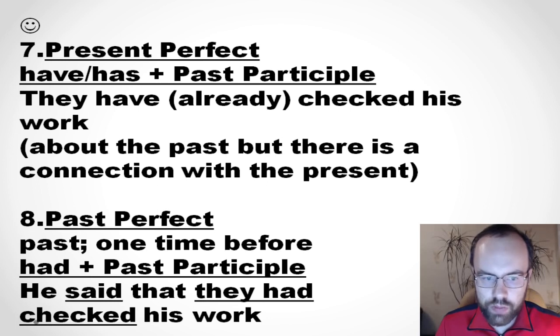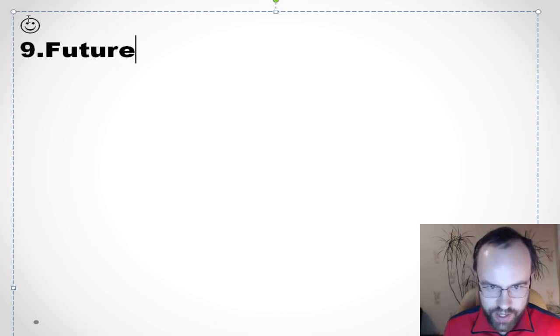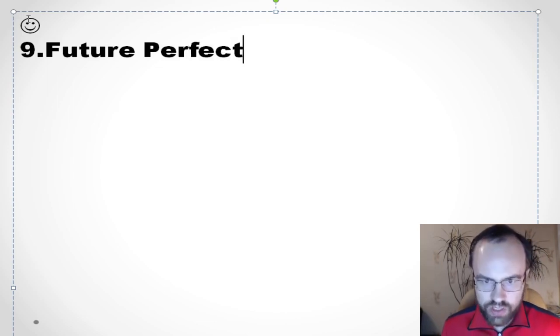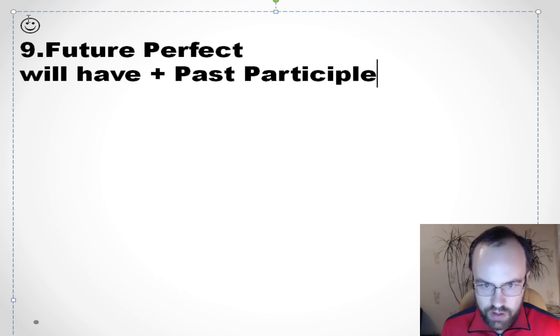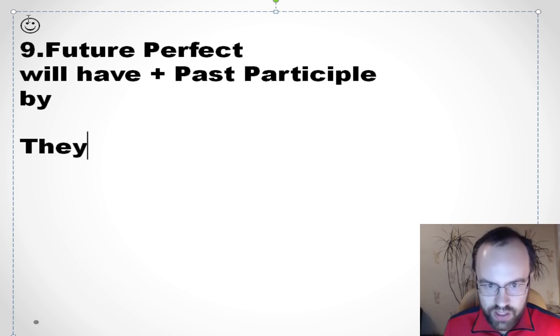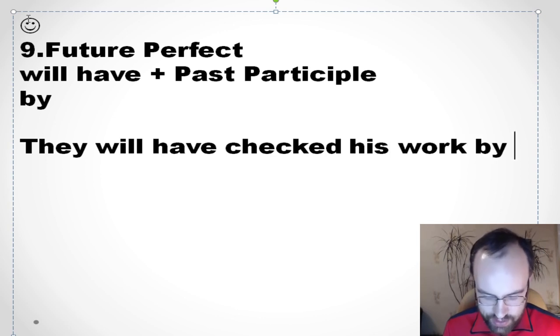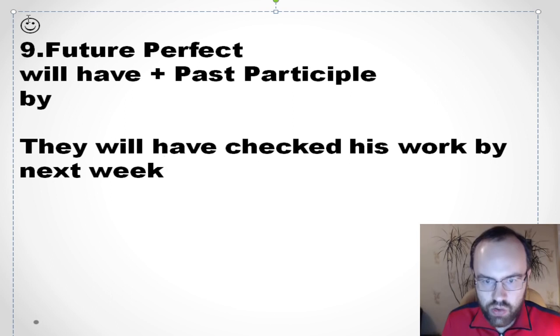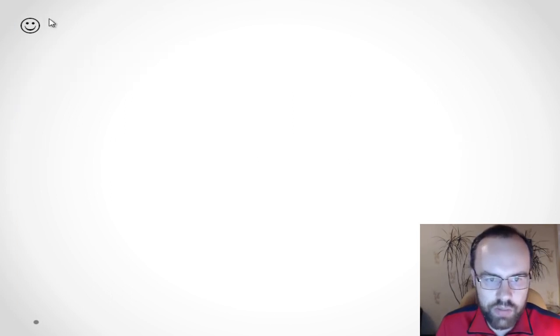Okay, so let's talk about future perfect. We use it when we talk about the future, but the question is, what's the formation of future perfect? It's will have plus past participle, and we use it when we have by. So you can say that they will have checked his work by, let's say, next week. Okay, so will have plus past participle when we have by.